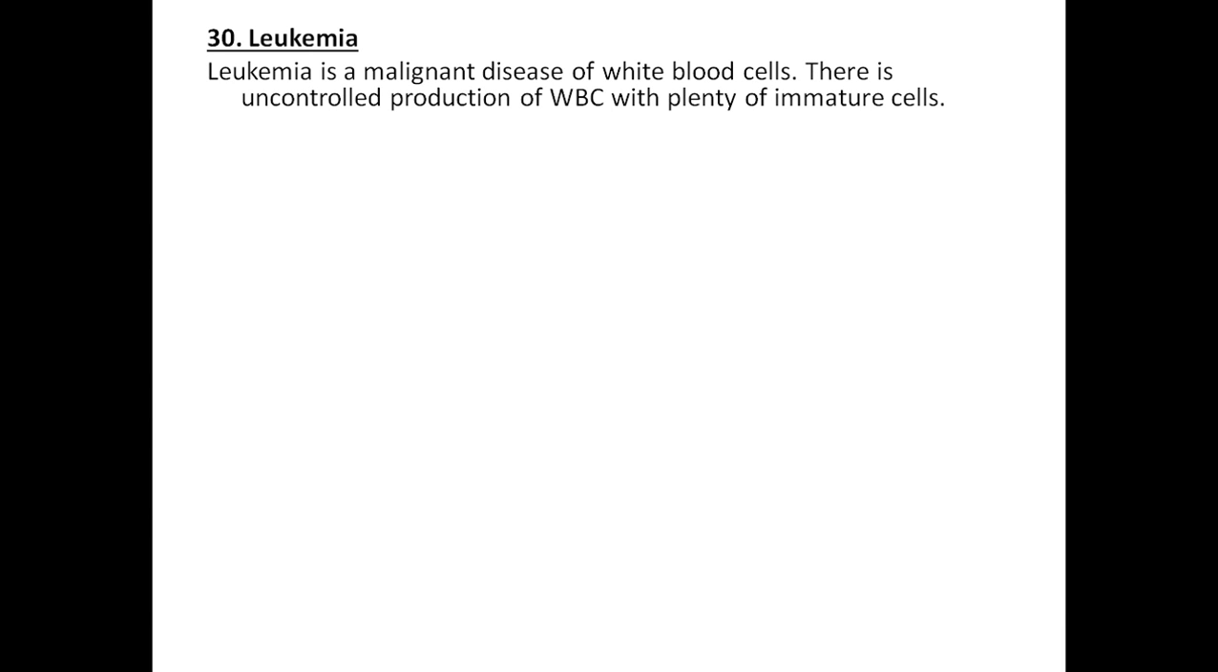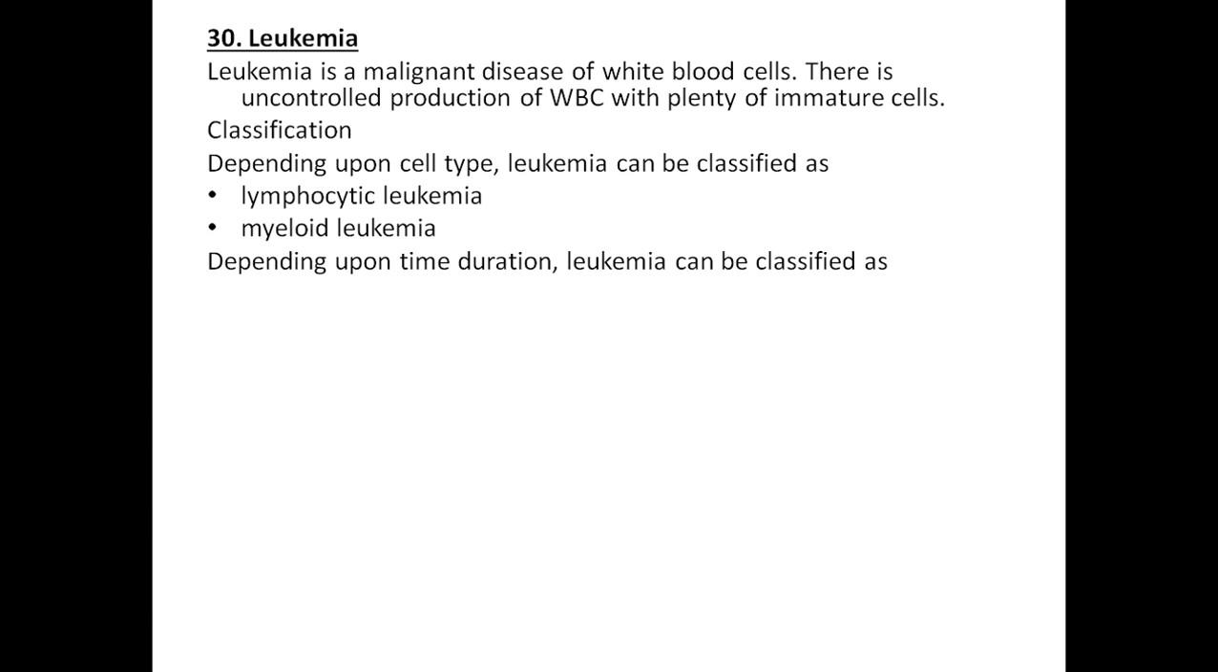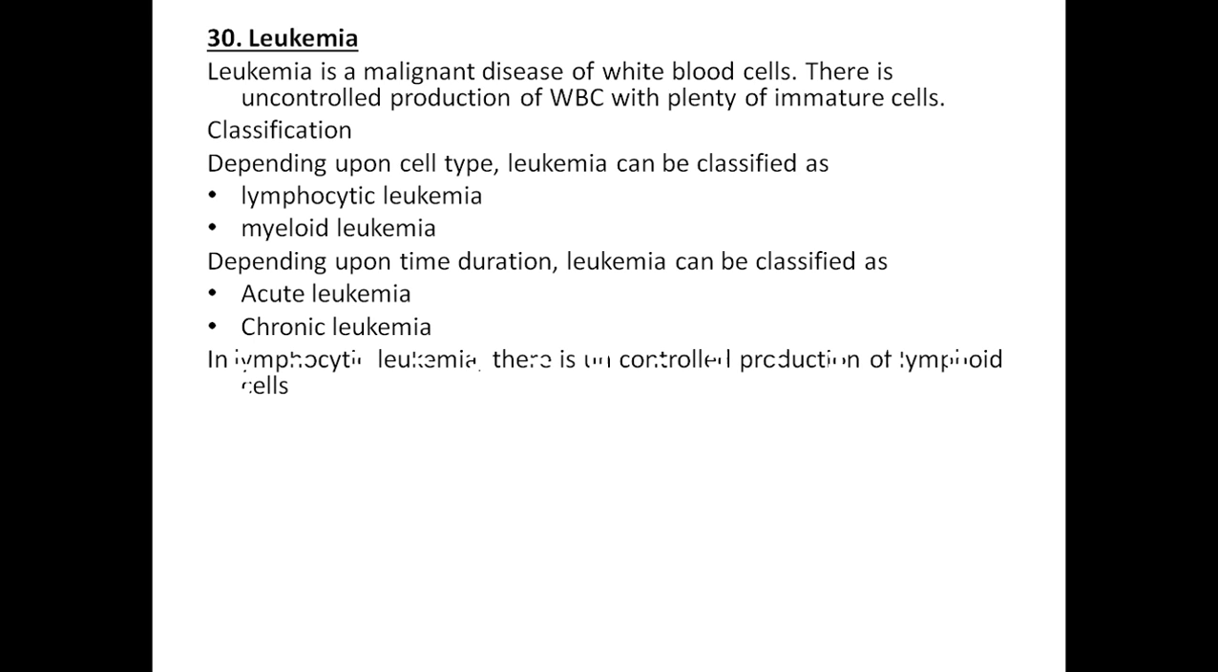Leukemia. Leukemia is a malignant disease of white blood cells. There is an uncontrolled production of WBC with plenty of immature cells. Classification: depending upon the cell type, it is classified into lymphocytic leukemia and myeloid leukemia. Depending upon time duration, it is classified into acute leukemia and chronic leukemia.